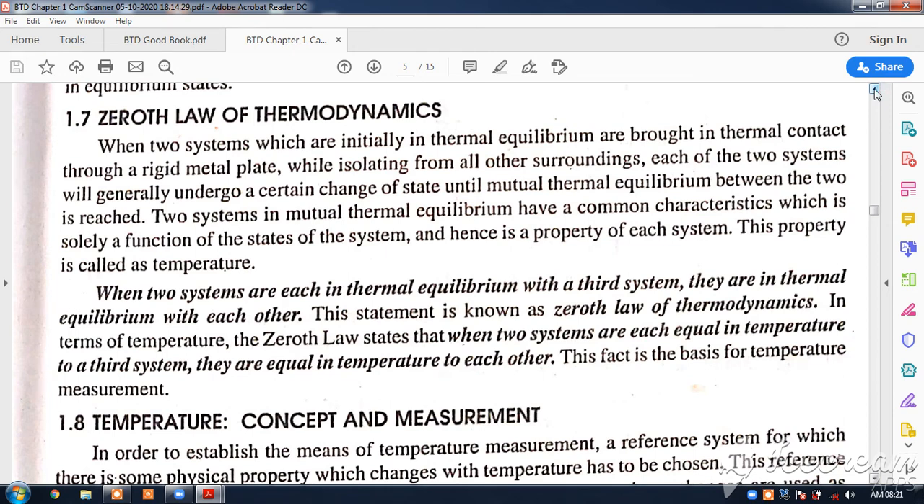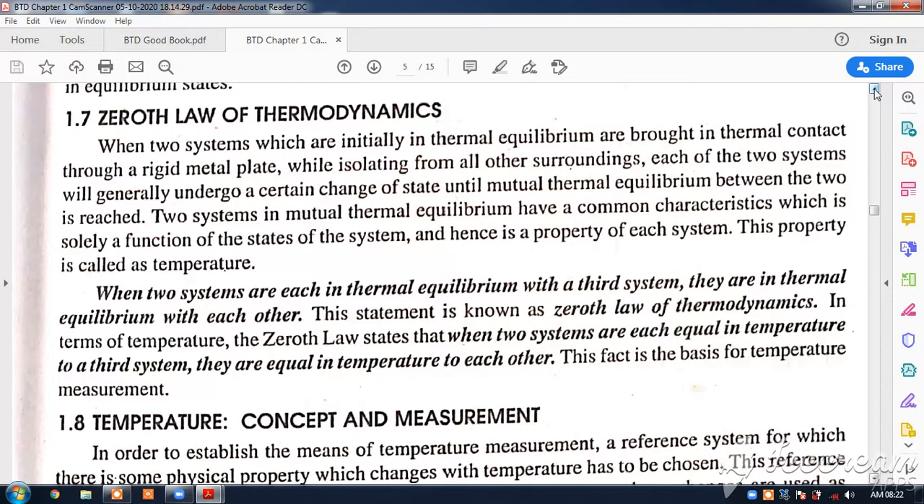Hello students, we'll look at the zeroth law of thermodynamics. Actually, when the laws were discovered, the first law came, then they came out with the second law. After that, they found that there is one more law, the zeroth law, and that is a basic law.